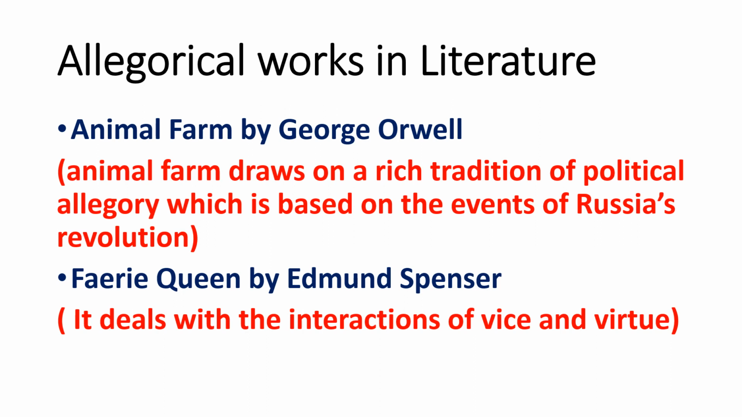Here is an example of allegory from literature, Animal Farm by George Orwell. It tells the story of a group of farm animals who rebel against their human master, hoping to create a society where animals can be equal, free, and happy. Animal Farm draws on a rich tradition of political allegory. It's a political fable based on the events of Russia's revolution, but it can be applied to every revolution.